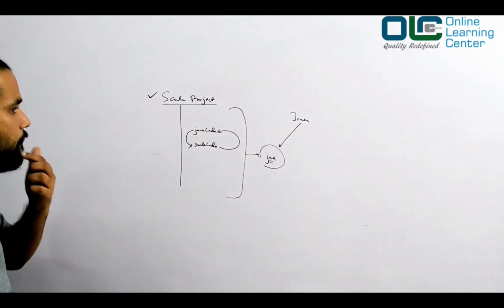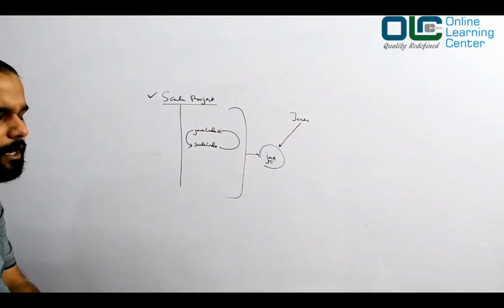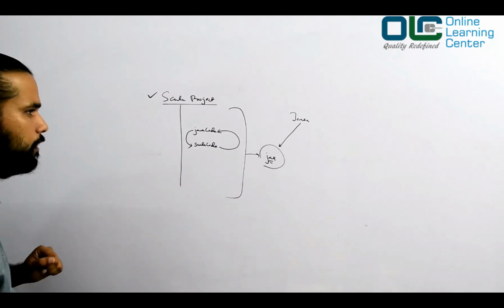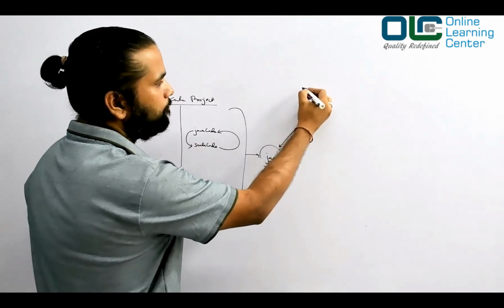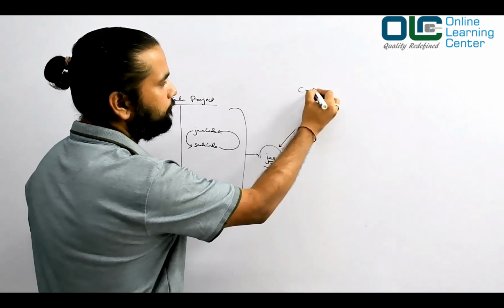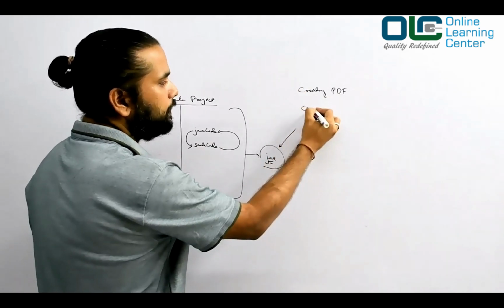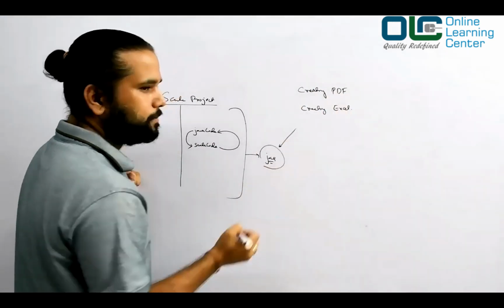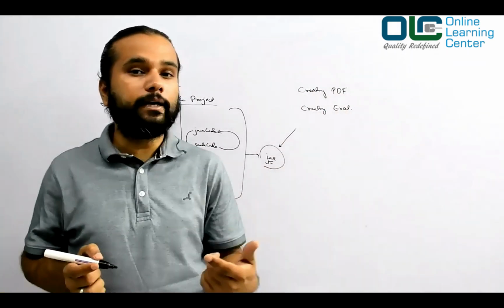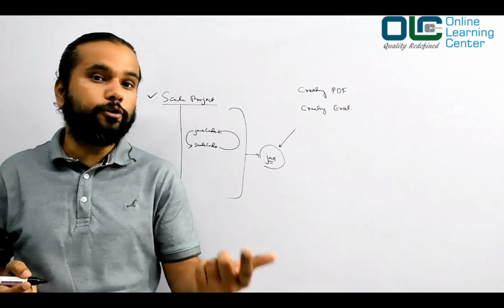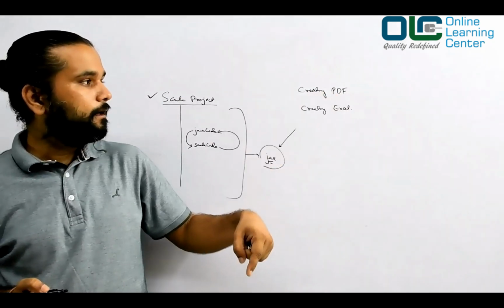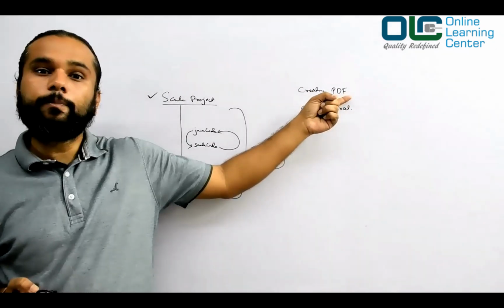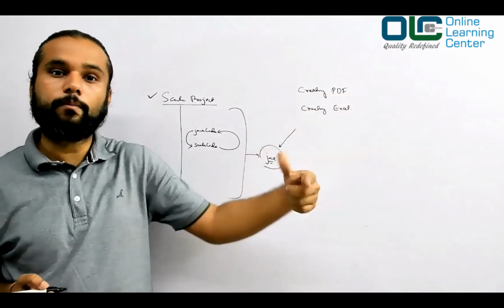Now, since Java is quite used in the market, there are a lot of libraries available in Java. For example, suppose I have a requirement of creating a PDF, or creating Excel. You might have seen when you open your net banking and want to download your statement, they give you an option: do you want to create the statement in PDF or Excel or some other version?